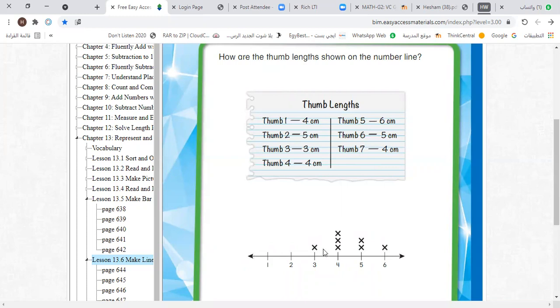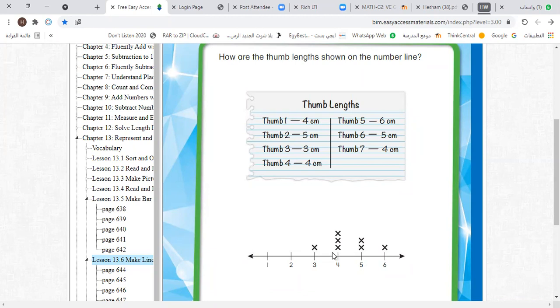Now, can you see this line? This is a numbered line, and this is called the plots. How can we put these plots? Here, this is 1 centimeter, 2 centimeters. Pay attention here. This one means 1 centimeter. 2 centimeters, 3 centimeters, 4 centimeters, 5 centimeters, 6 centimeters.